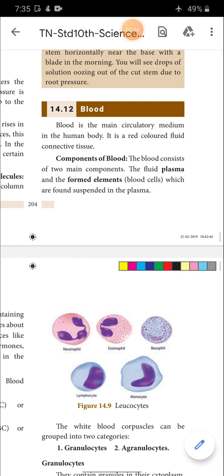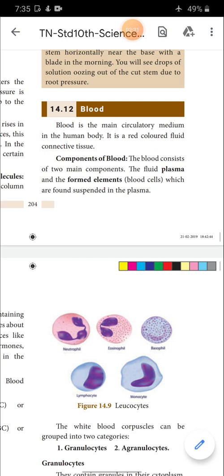Here we are going to discuss blood and the composition of blood, the structure of the heart, how the heart works, the two types of circulation, and the lymphatic system. Under this topic, we are going to discuss all those things.